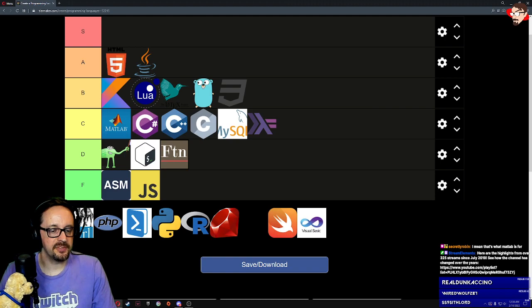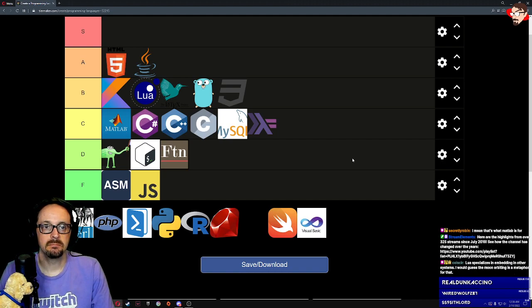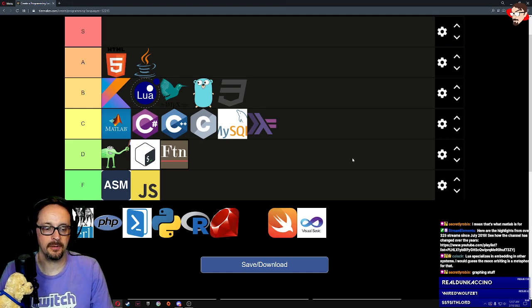That's what Matlab is for. What is Matlab for? For doing 3D graphs? Okay. So they just said, hey, take one of those graphs and slap it on this blue background. It's a logo for graphing stuff. Lua specializes in embedding in other systems. I would guess the moon orbiting is a metaphor for that. Okay.